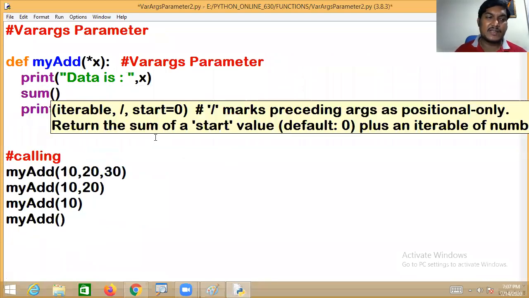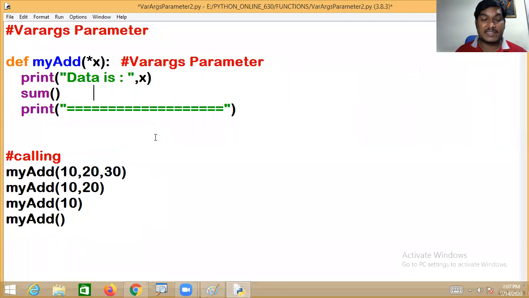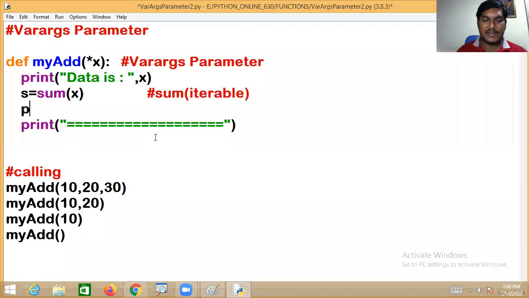There is a function sum that in the previous lesson I told you about: sum with iterable. Iterable means a tuple is an iterable, so directly you can pass the tuple. You do not need to write the logic. This is another alternative way rather than writing that complete code. Is it returning? Absolutely returning. The return value I store in a variable and we can print that sum variable.